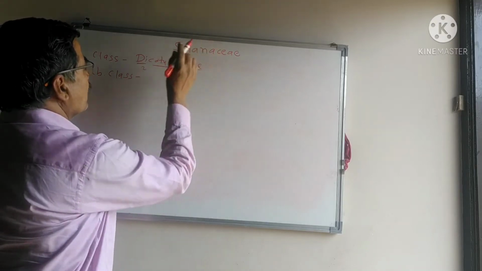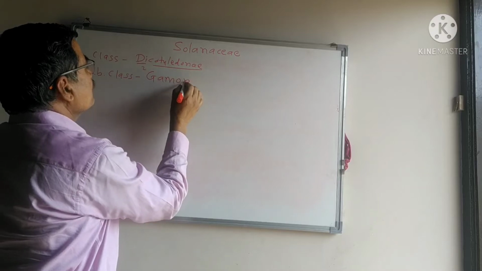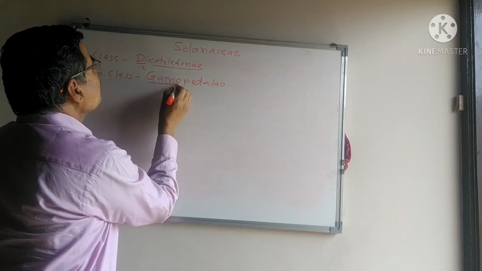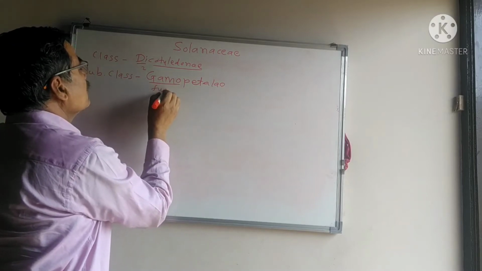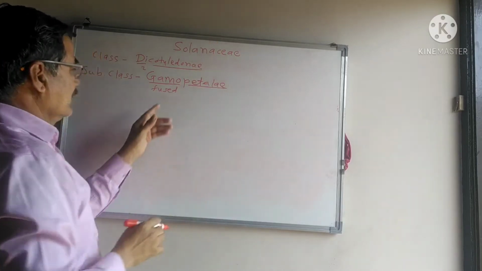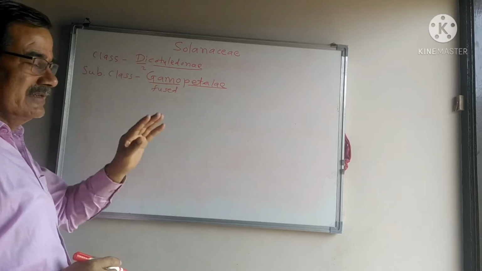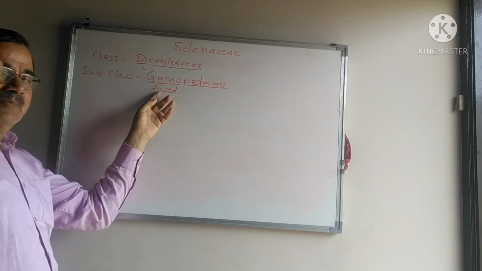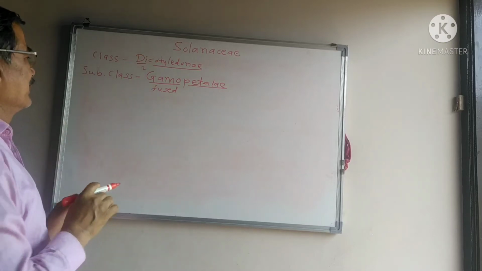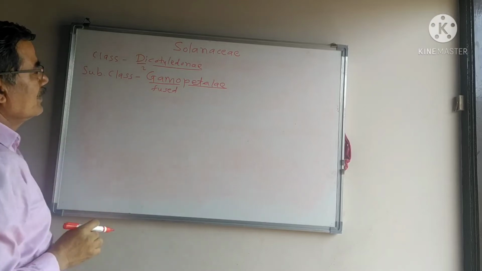Solanaceae belongs to Gamopetalae. Gamo means fused or joined to each other, petalae means petals. Petals are present and fused here. In the Caesalpinaceae family we have seen petals present but free from each other. In Solanaceae petals are fused, therefore Gamopetalae.